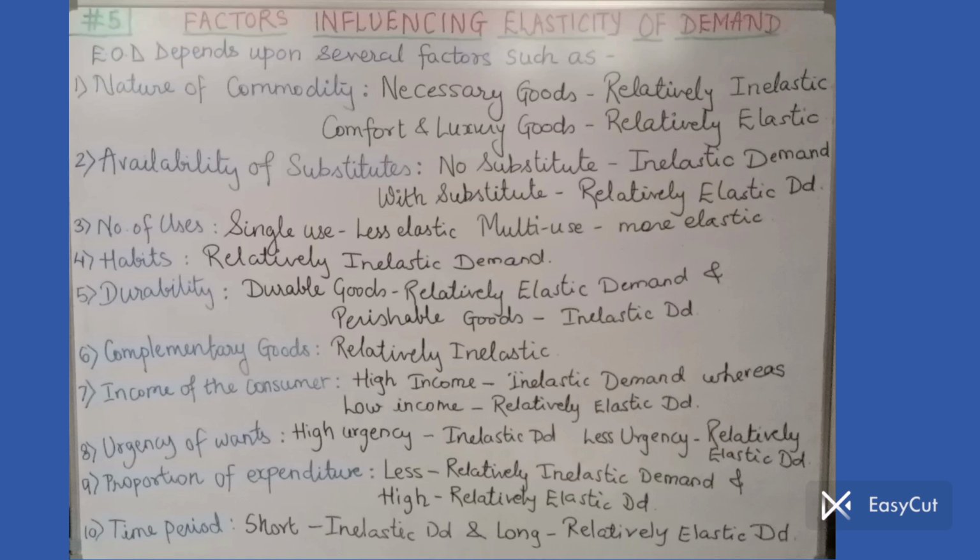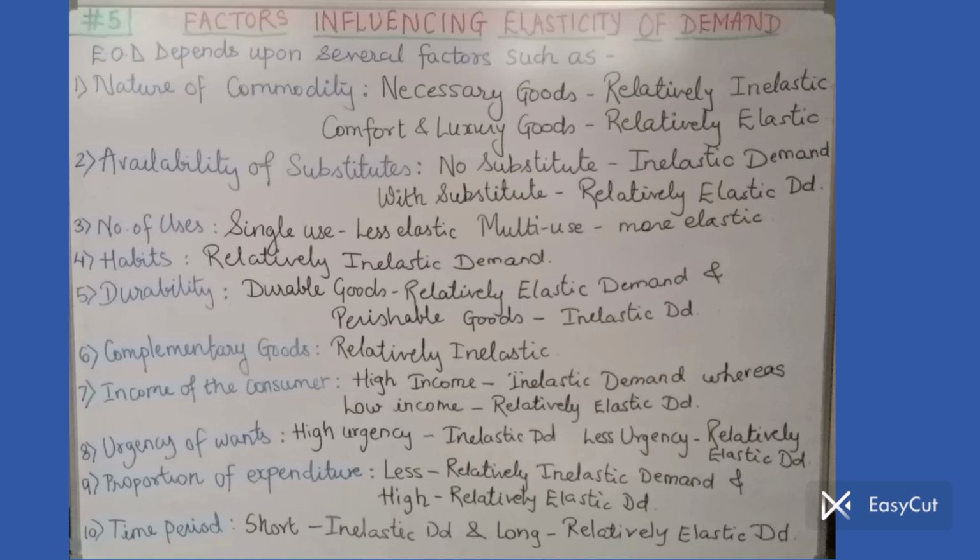Coming to the second factor, availability of substitutes. Again think logically, apply the same trick. If there is no substitute, that means we don't have option, so we can't wait, we can't postpone. So in that case, inelastic demand means non-changeable demand. On the other hand, if a product has available substitute in the market, then we may go for the substitute, so it has relatively elastic demand. Whoever's price is less, people would go for that product in case of substitute commodities. I hope you are getting my point. Since I gave you the trick, I am rushing in the answer.